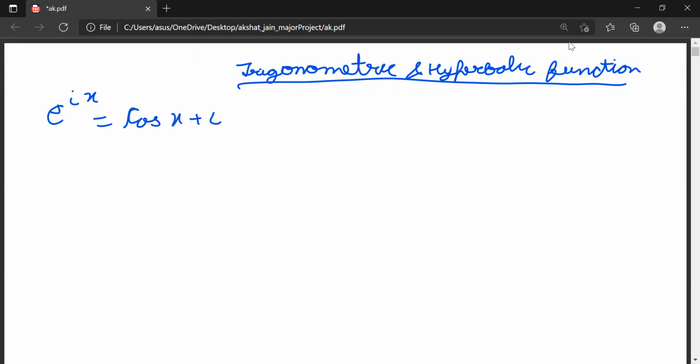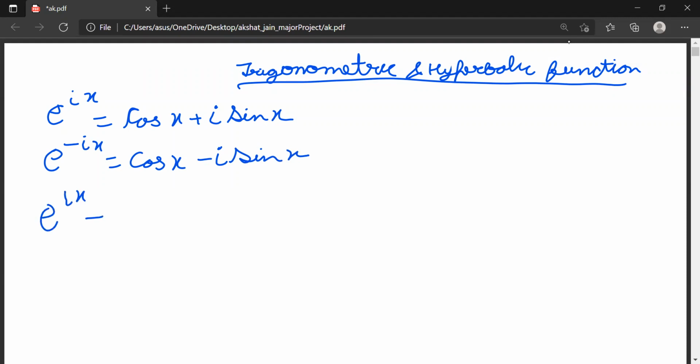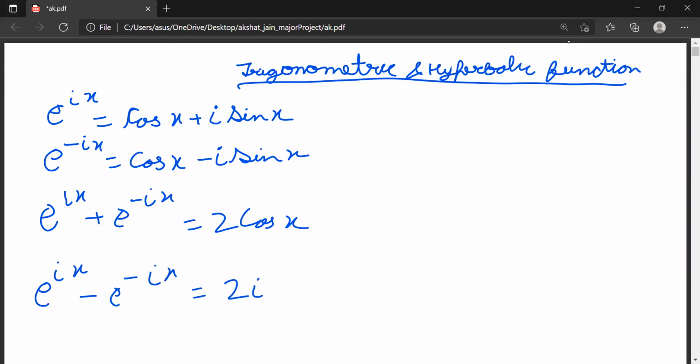cos x plus iota sin x, and e to the power minus ix is equal to cos x minus iota sin x. Now I will add these both. Then e to the power ix plus e to the power minus ix is equal to 2 cos x. And e to the power ix minus e to the power minus ix is equal to 2i sin x.